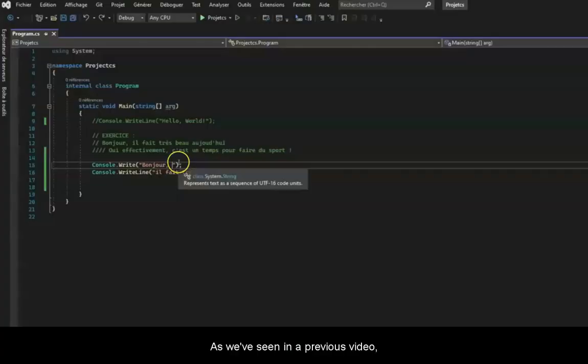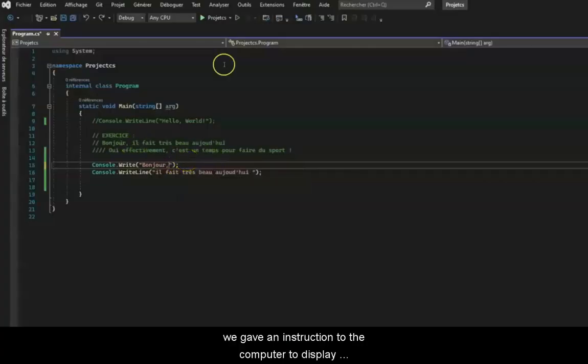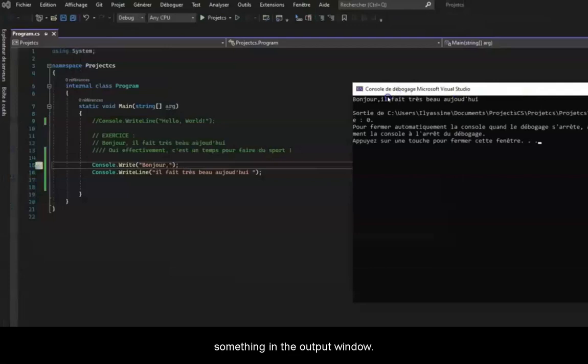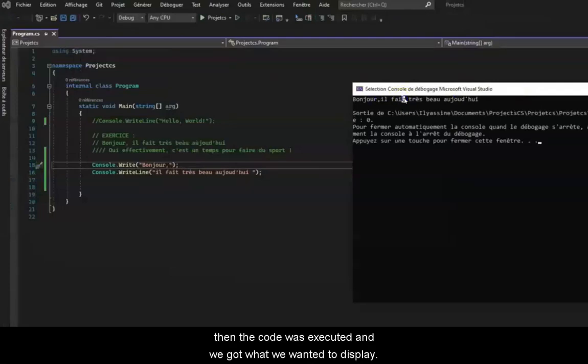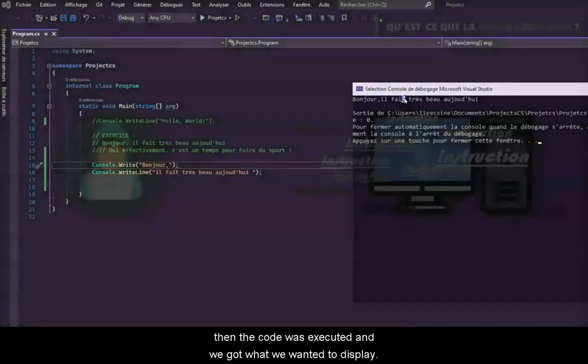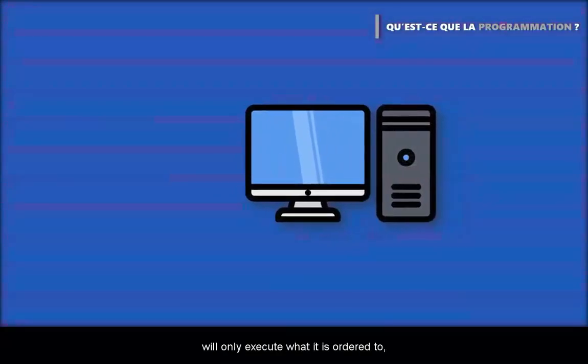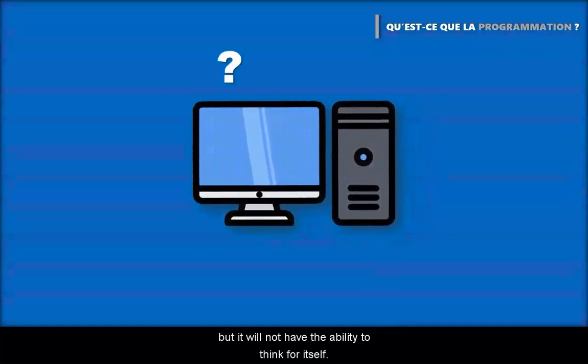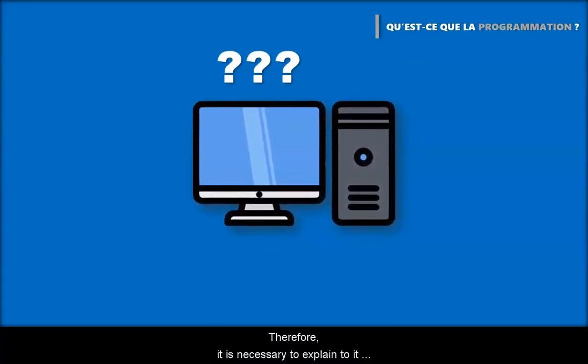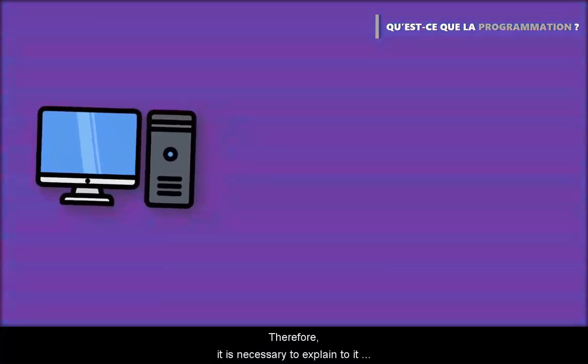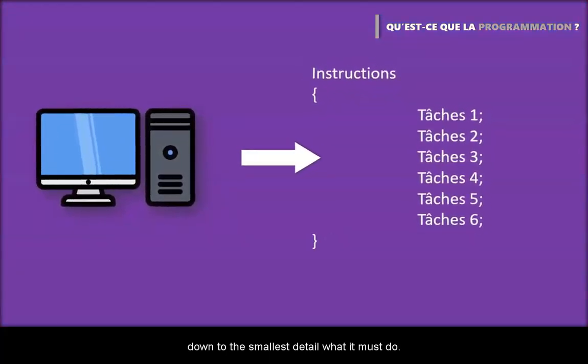As we've seen in the previous video, we gave an instruction to the computer to display something in the output window. We clicked on the play button, then the code was executed and we got what we wanted to display. However, please note that a machine will only execute what it is ordered to, but it will not have the ability to think for itself. Therefore, it is necessary to explain to it, down to the smallest detail, what it must do.